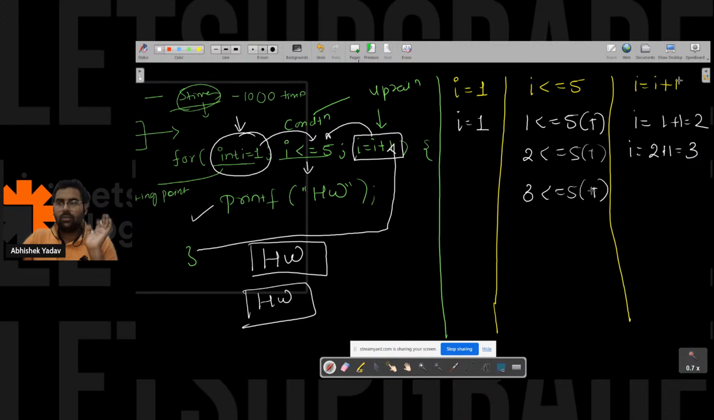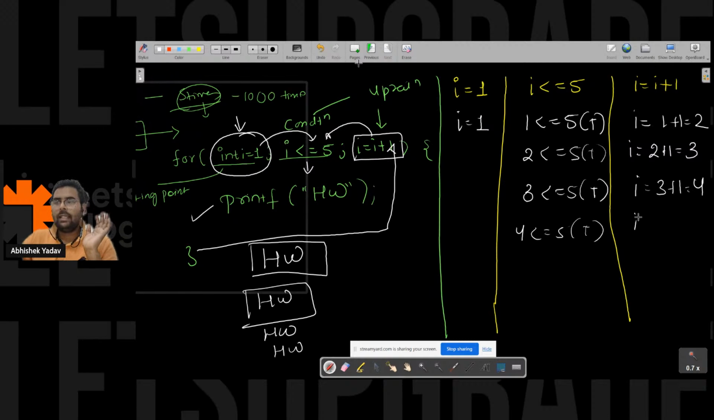So again it is true, right? And again you will move inside the body, that is hello world for the third time, right? And after that, again you will move to the updation part, that is 3 plus 1, 4. 4 is less than equal to 5, true. And you will print hello world.